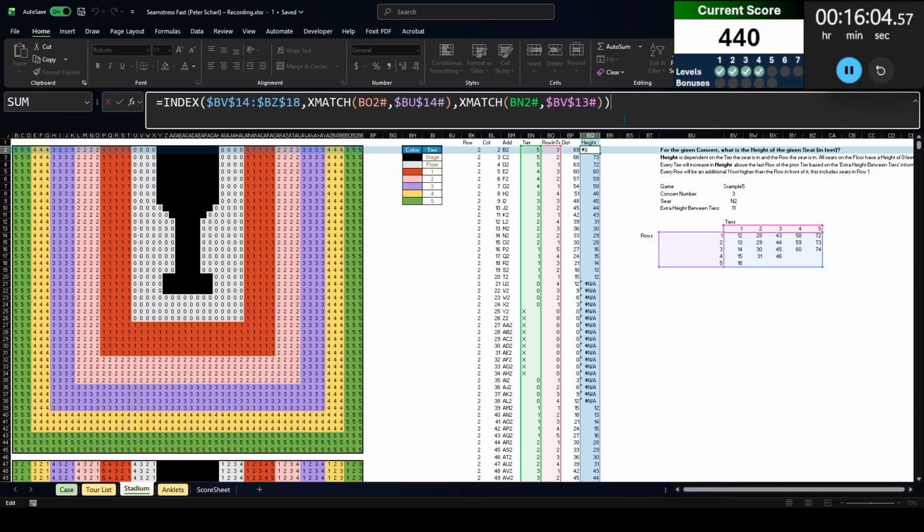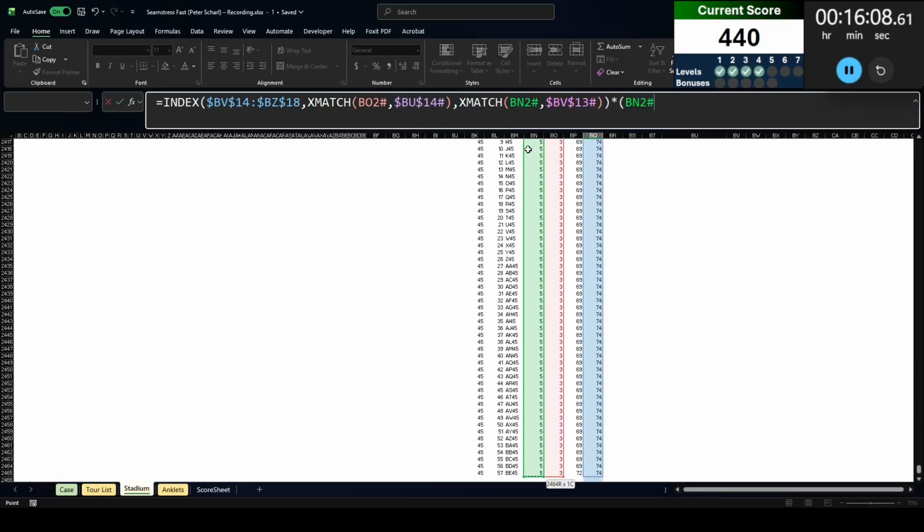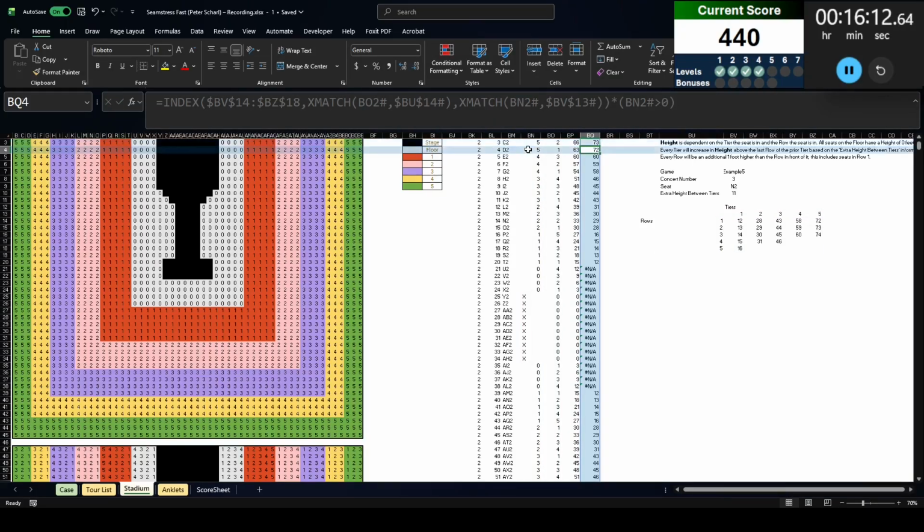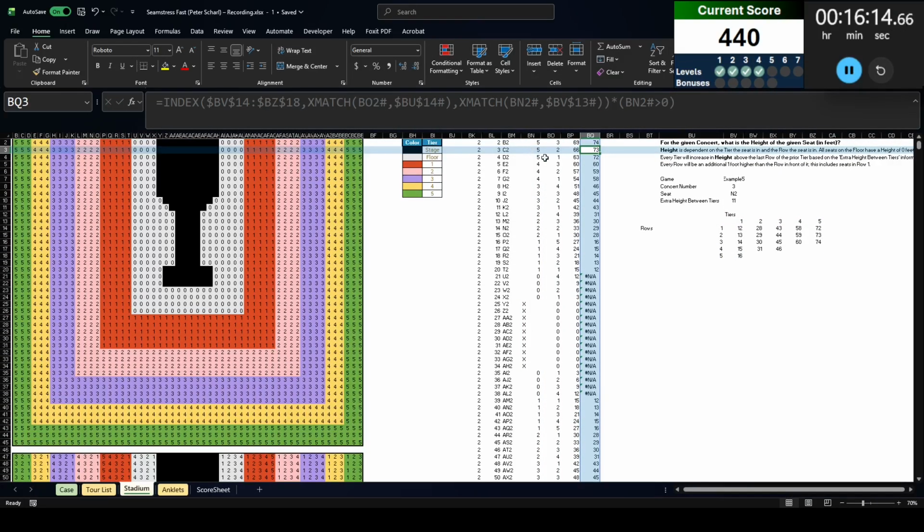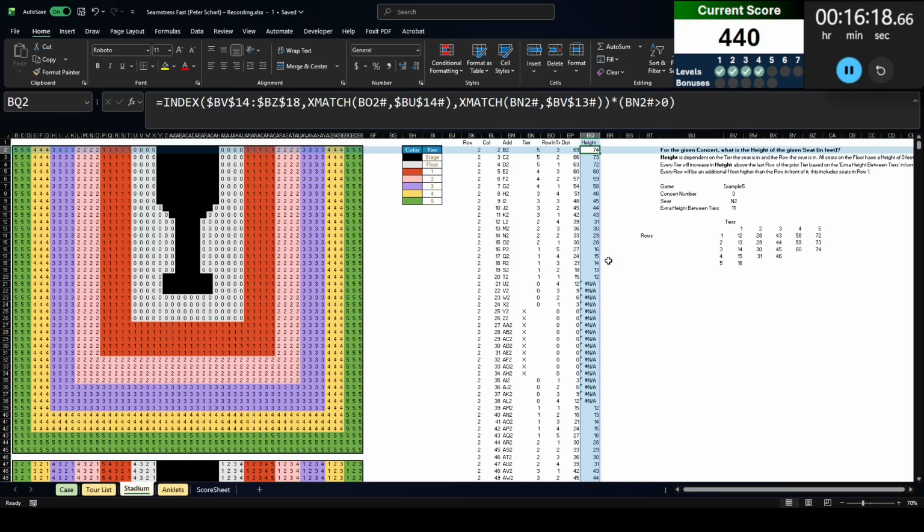So to turn the floors back into 0, I could just do tier is greater than 0. Does that fix the stage as well? No. That didn't fix the floor either. Oh boy. Okay, well then let's do an IFNA. That should work.